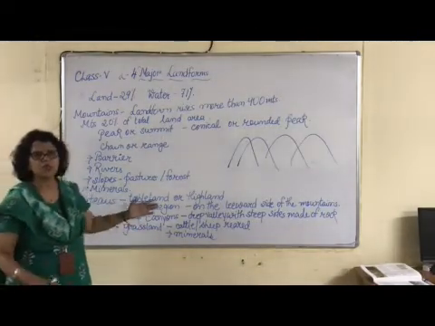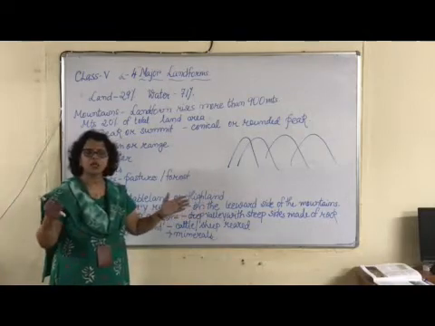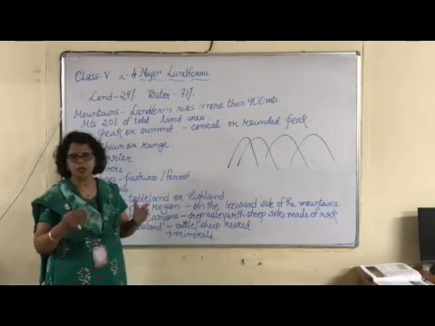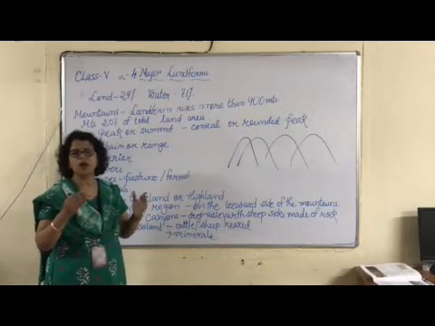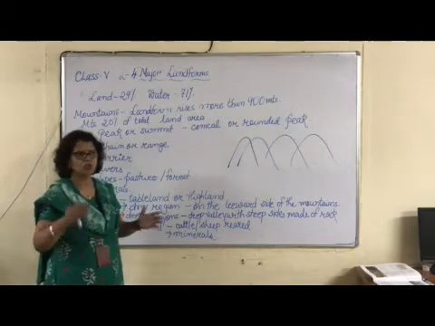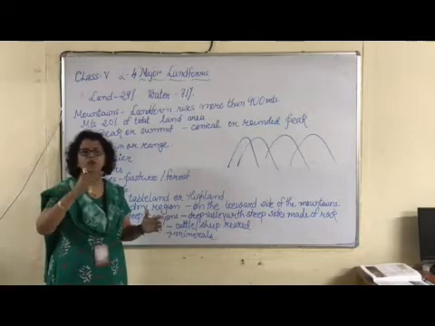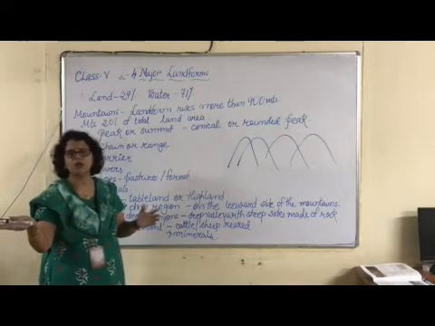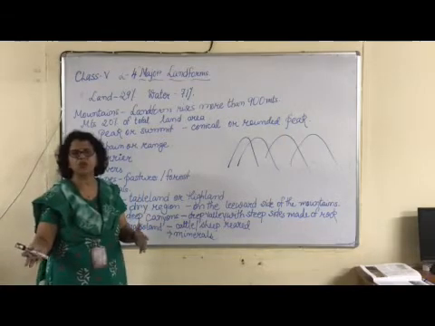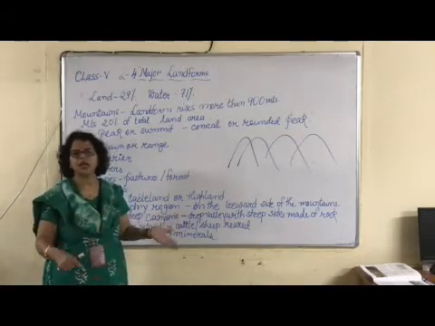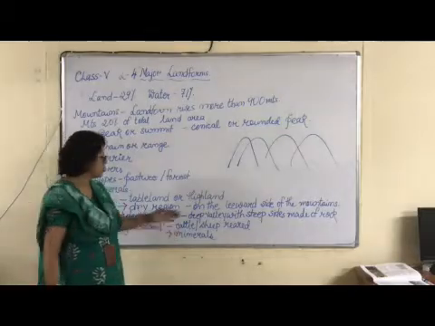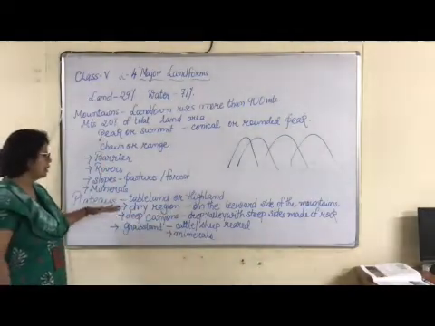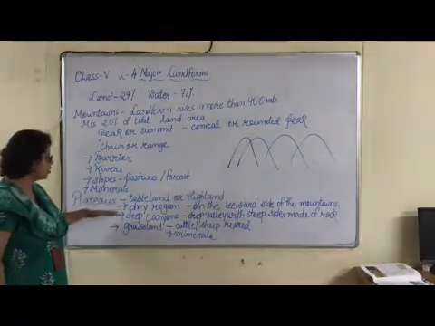And it is a very dry region, less rainfall is there because it is on the leeward side of the mountain. What is the leeward side of the mountain? The other side of the mountain where it obstructs the wind, and due to that you have less rainfall. So the moisture laden wind comes and gets stuck on the other side of the mountain, and you have rainfall over there, and the opposite side doesn't get any rainfall. So that's why the plateaus are very dry, and they are called the leeward side of the mountain.